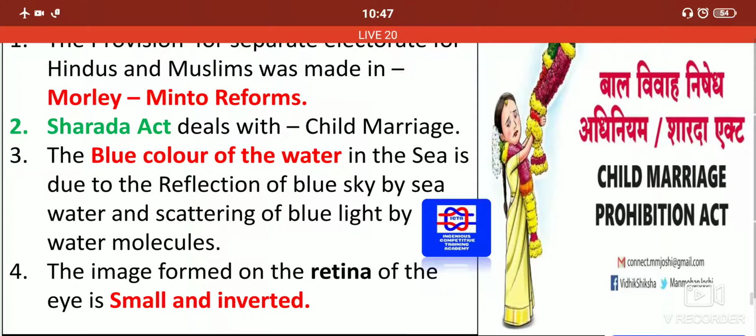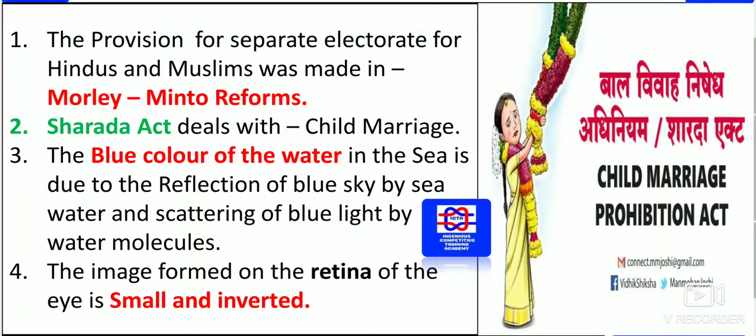The blue color of water in the sea is due to the reflection of the blue sky by sea water and scattering of blue light by water molecules. This is the reason why the sea always looks blue. These are the two reasons why the color of the sea is always blue.